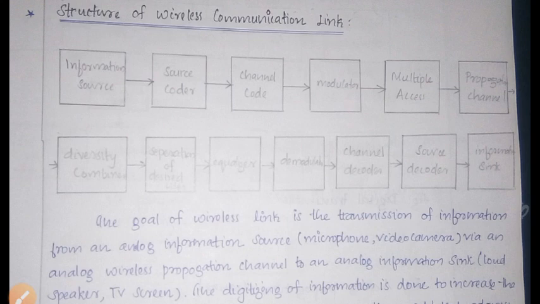Then it will pass to the equalizer, then the demodulator where the carrier signal is removed. Then the channel decoder, the source decoder, then the information sink. In the information sink, we will receive the output signal, which will be passed to the loudspeaker or TV screen, whatever it is.